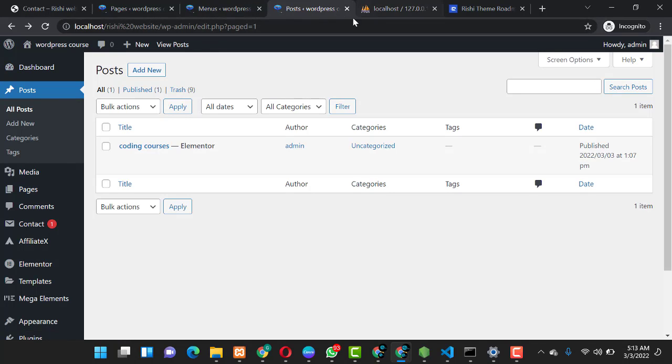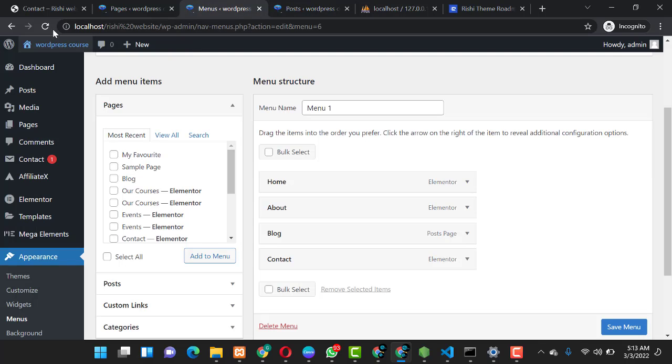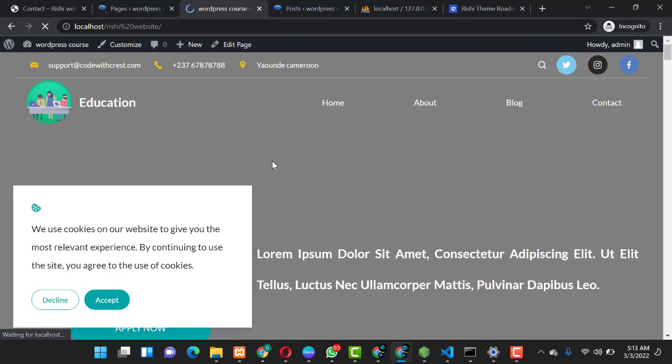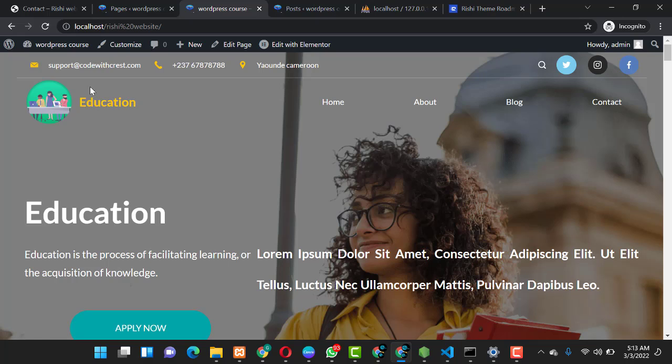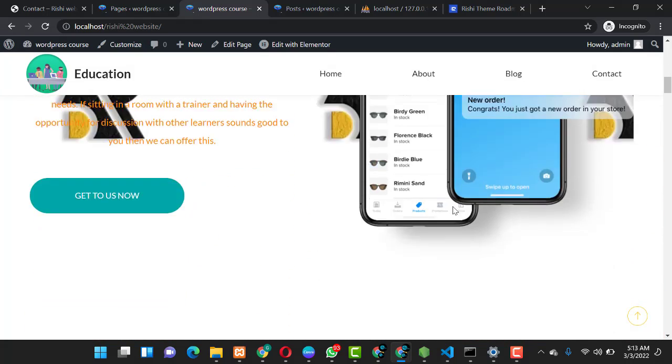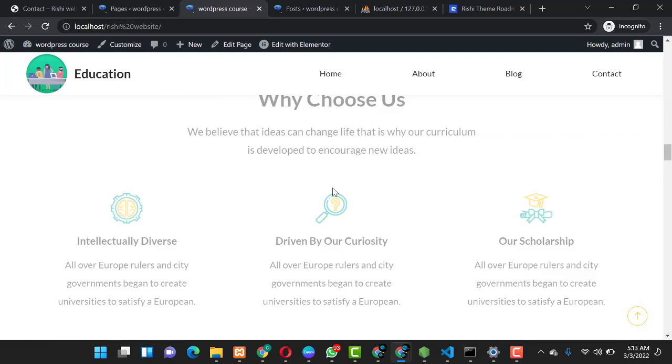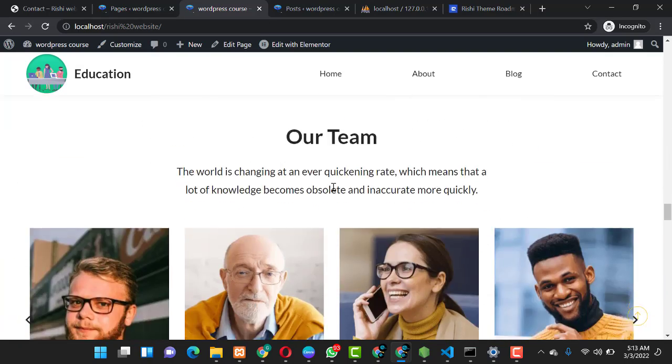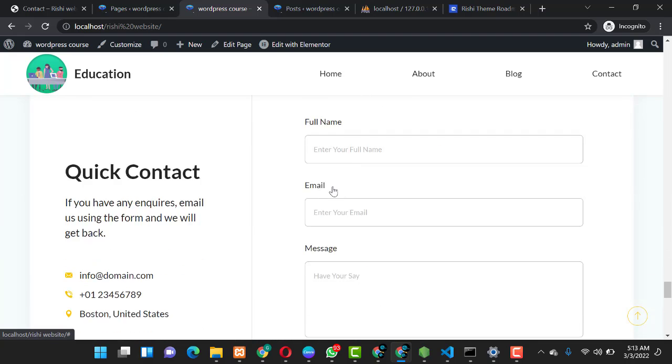So now we can go over to checking our website with everything customized. You see our website really looks good and great. Everything has been customized. Our logo here has been changed, our email, our number, and location have been changed, our menu has been set to what we want, which is the home, the about, the blog, and the contact page. Every other thing has been customized the way we want. Other stuff you don't want, you can remove, customize your site and change everything.